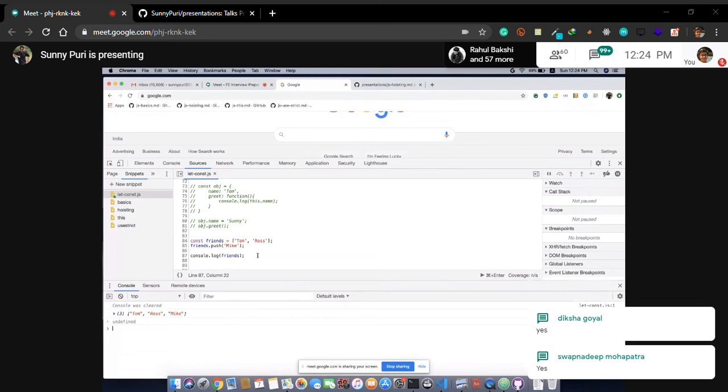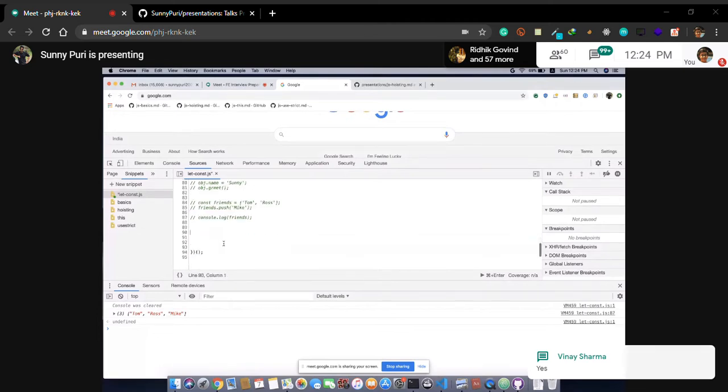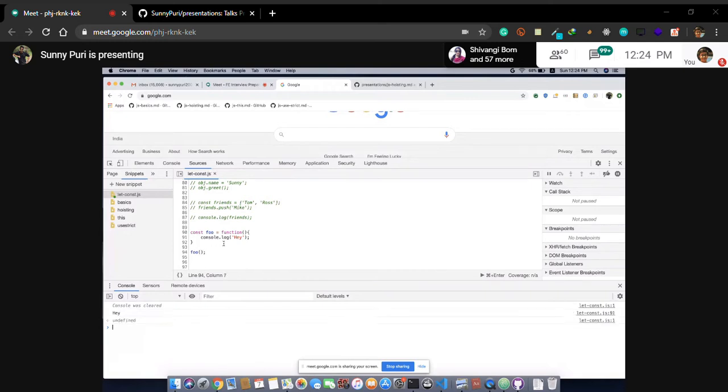Okay, let's see another example. We should always use const with function. Why we should use const with functions? Because we are not going to change this anytime. So we should use const with function.